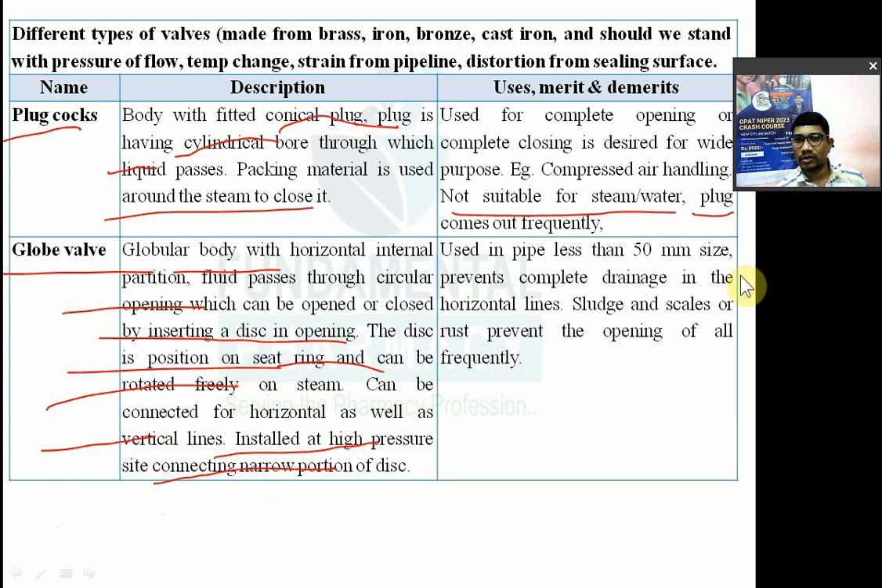So it is used when pipe diameter is less than 50 mm in size. Okay, it prevents the complete drainage in the horizontal line. But disadvantage क्या है इसका? Sludge and scale or rust will prevent the opening of the valve frequently. इसमें स्लज डेवलप होता है या फिर क्लॉग होता है या फिर स्केल डेवलप होती है, तो बिकॉज़ ऑफ दैट वो कभी कभी ओपन नहीं होता ग्लोब वाल्व.